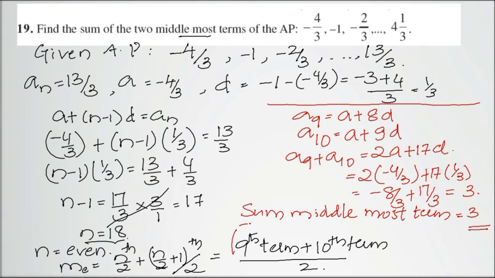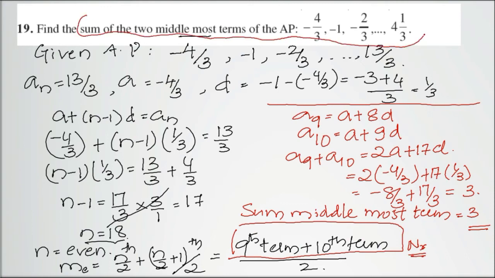Only the numerator part is considered, because the question is the sum of two middlemost terms. We are using this formula, and in this formula, the numerator gives the sum of the middlemost terms. Alright.